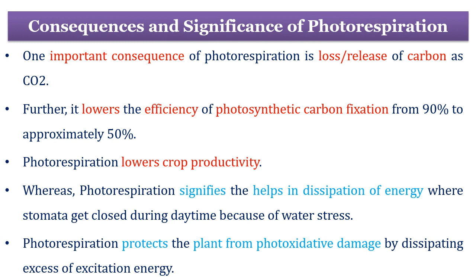Because of this, it is assumed that photorespiration declines crop productivity. However, photorespiration also helps in dissipation of energy when stomata are closed during the daytime because of water stress. Photorespiration protects the plant from photooxidative damage by dissipating excess excitation energy.